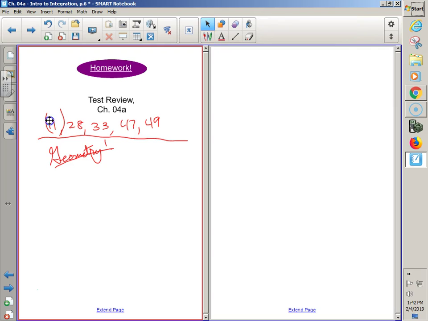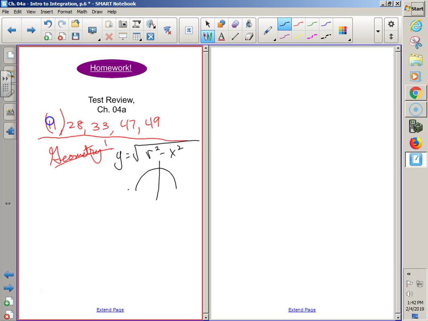Did you guys forget already? What is the graph of the square root of r squared minus x squared? Semicircle with a radius of r. So when they give you 36 instead of r squared, what's your radius? 6. Good. It's not negative r, it's negative 6. It's not r, it's 6.